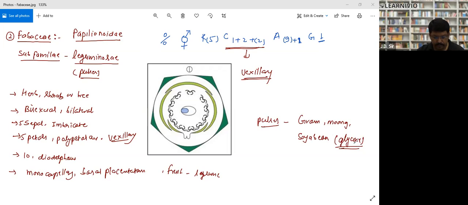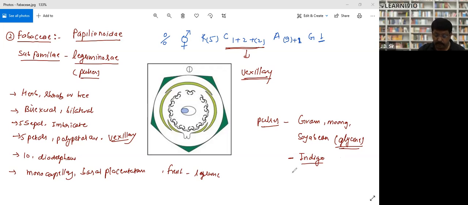That is the biological name. And the question which has been asked was that indigo belongs to this family. Do you know indigo? It's a plant and a dye used to color white cloth light blue. That has been asked in medical examination.